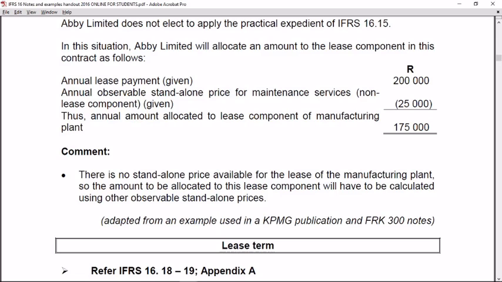So in calculation of the lease liability, the payment amount that we will have to use will be the 200,000 total payment, excluding the standalone price of the non-lease component relating to the maintenance services. So in your financial calculator, you'll use the 175,000 as your payment input, and the 25,000 Rand will be dealt with as an expense whenever it is incurred by Abbey Limited.